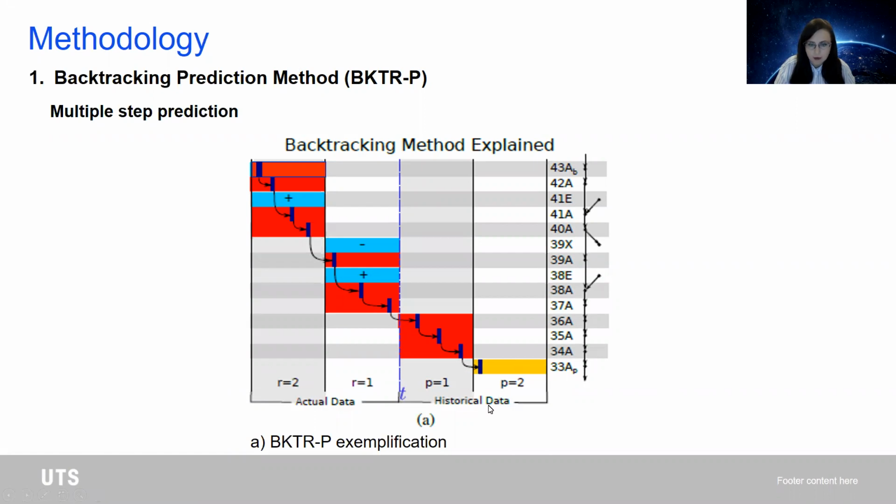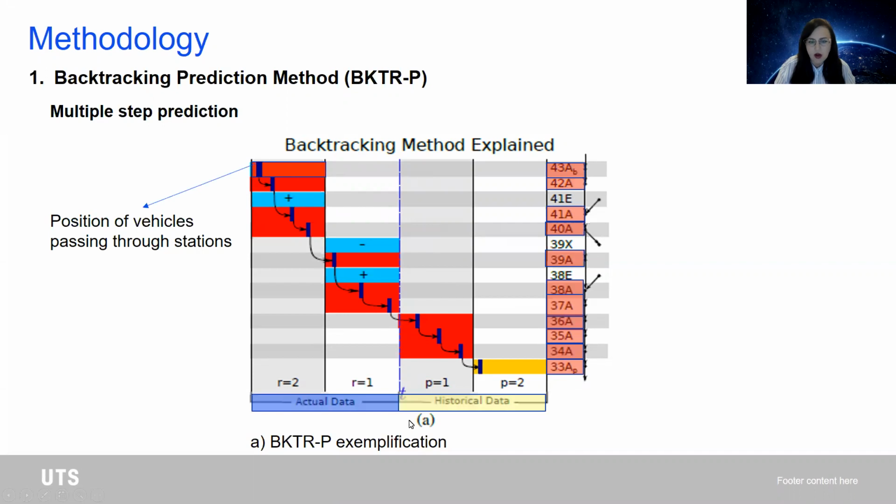we will then have to have a look at the movement of vehicles across the station. So let's take the same snapshot from 43A to 33A, whereby we're looking at the positioning of vehicles passing through each station. By red rectangles, we mostly colored the flow reported by a straightforward station, whereas the blue with the plus is entry, the blue with the minus is exit. So keeping this in mind, we have to mention the fact that we are using all the real-time flow reported lastly. So this is the actual reported data set.